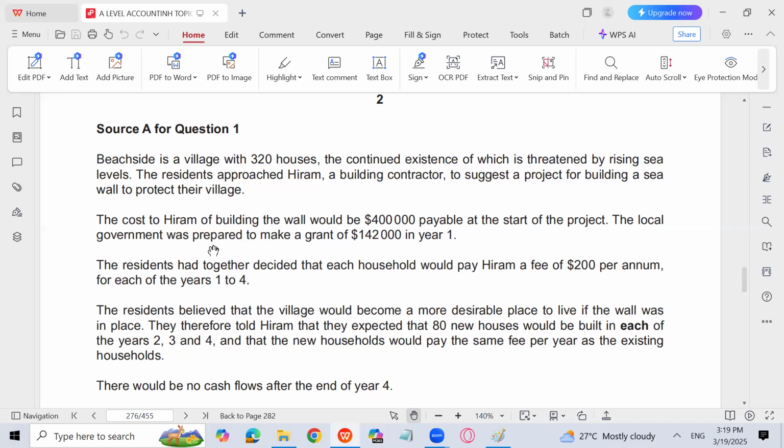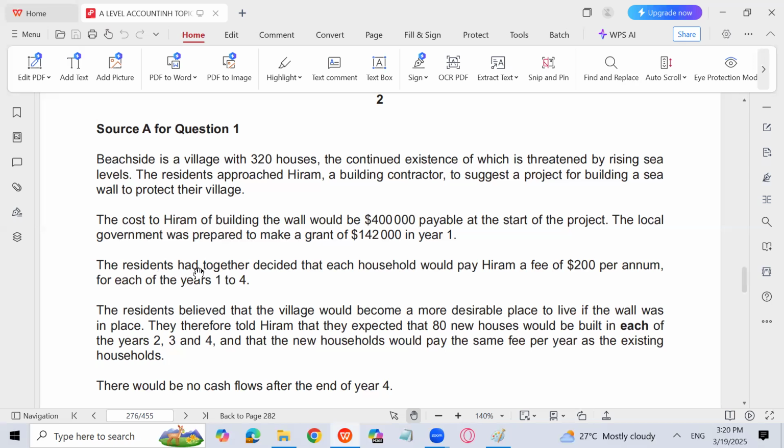So in year 1, this is going to be a cash inflow. This is a cash benefit. This is a receipt which is going to be achieved by Hiram because of the construction of that wall. Right? So 142,000 will be a return from the project in year 1, through a grant from the government. That is the way the return has come, from the grant.